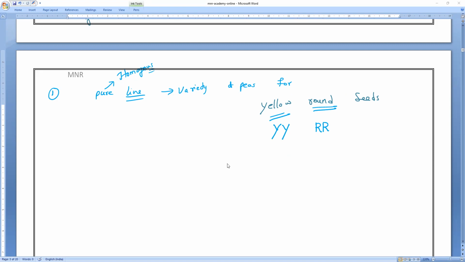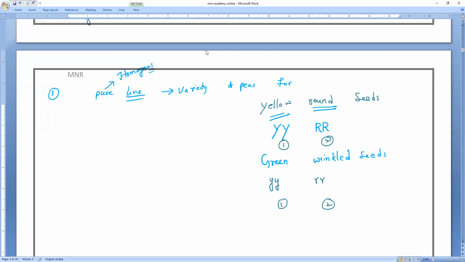Next, he has chosen a second one, green and wrinkled seeds. Wrinkled means they do not have a particular round shape. So now, yellow is capital Y, and green is small y. You should not take GG. And here round is capital R, capital R, and wrinkled is small r. Two characteristics: characteristic one, characteristic two.